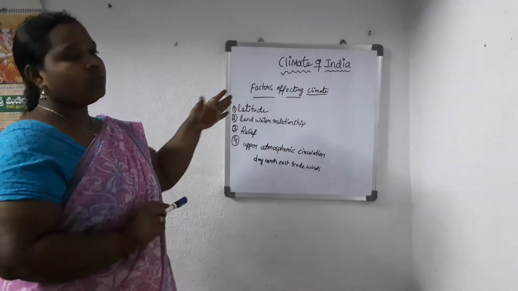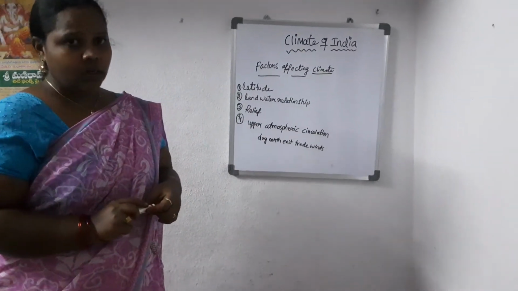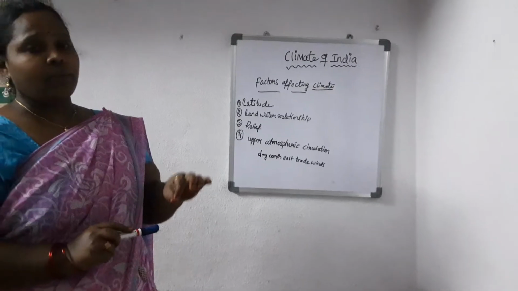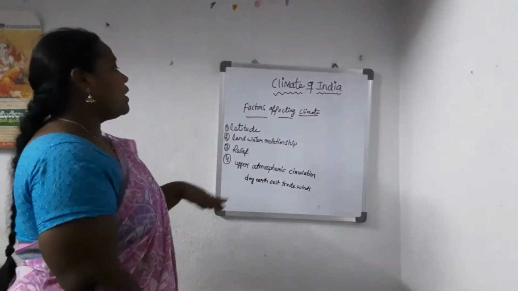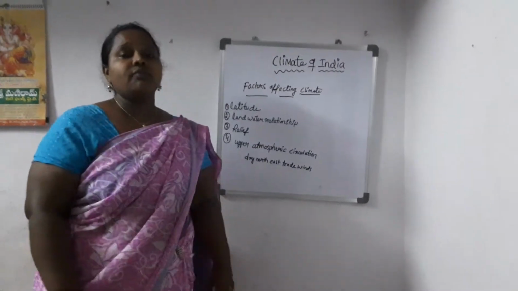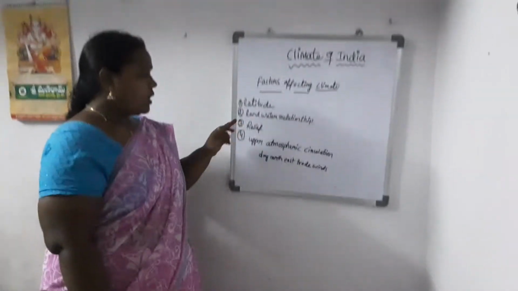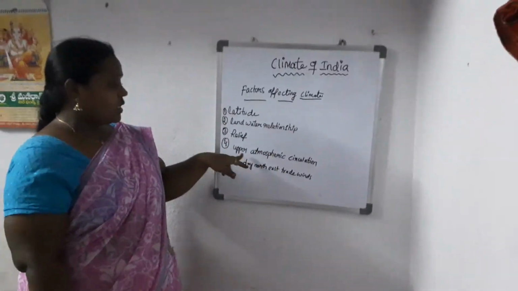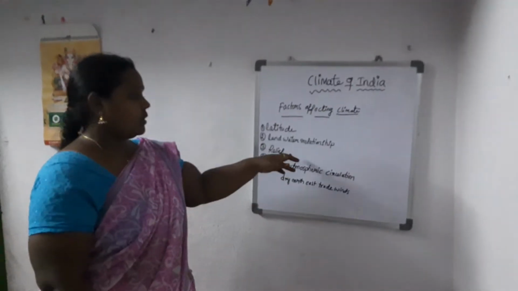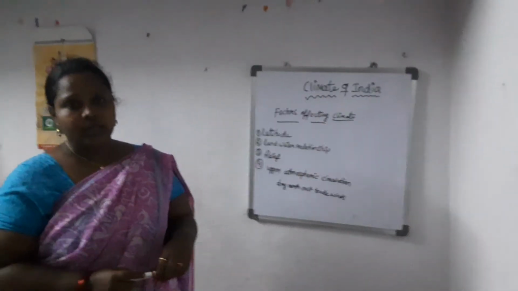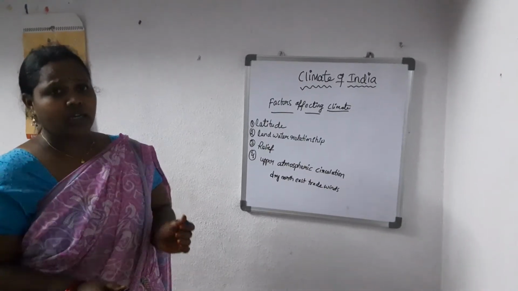We have two more factors that affect the climate of India. The factors that affect the climate are also known as climatic controls. Another important factor that affects the climate of India is relief. And the last factor is upper atmospheric circulation. So we'll just get to know about relief. What is relief and how does this affect the climate of India?